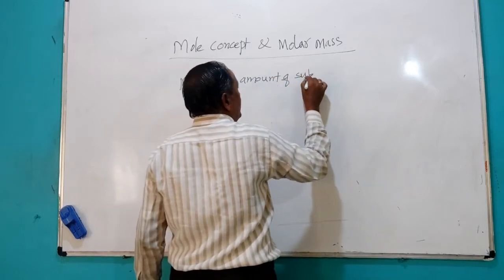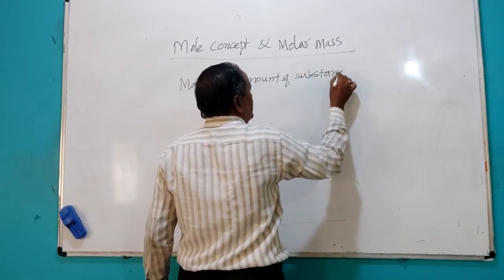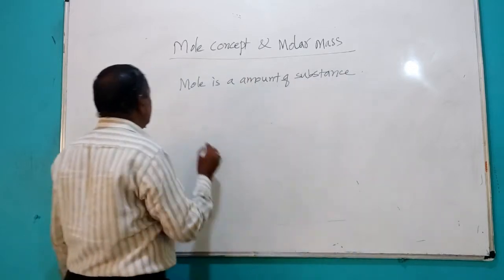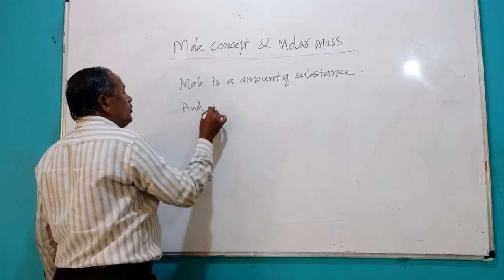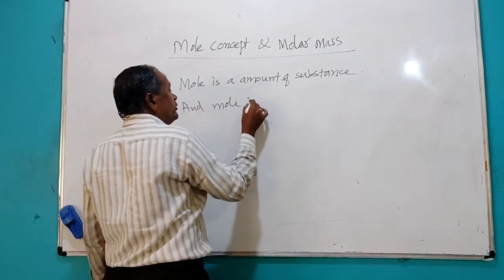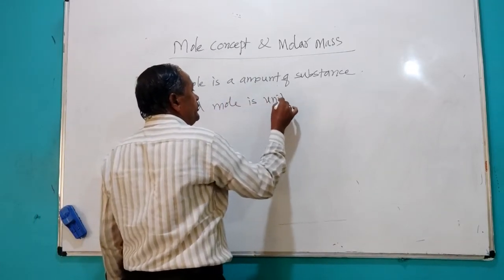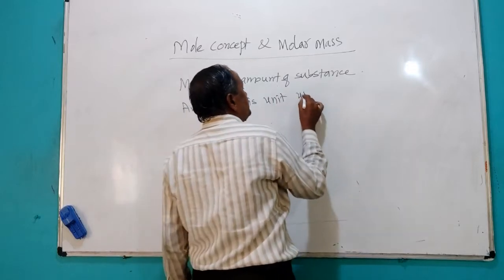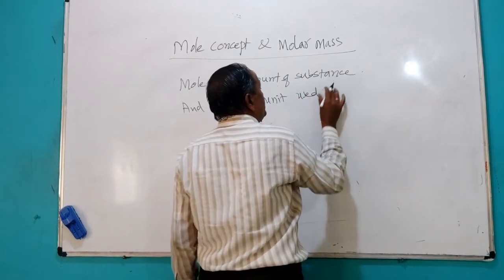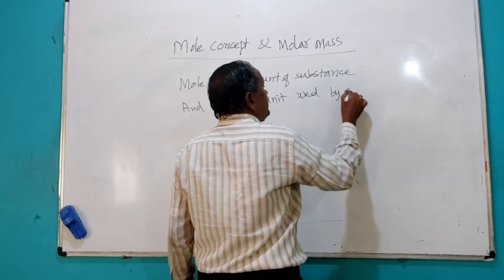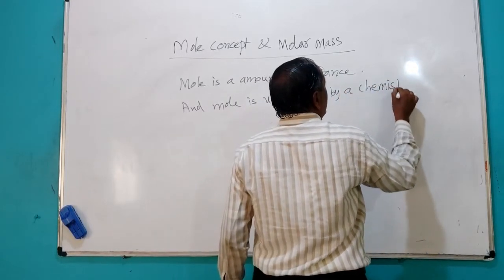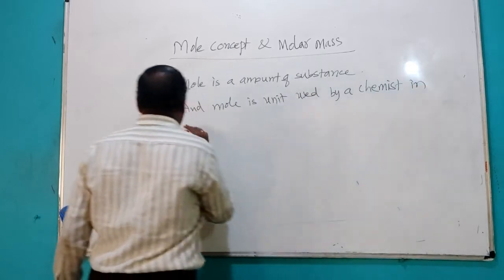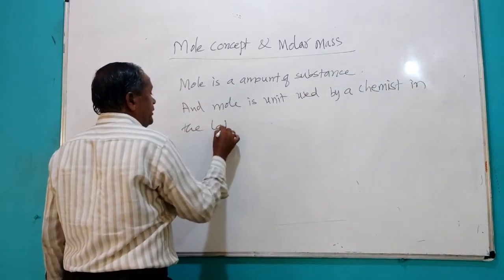Mole is nothing but the amount of substance. And mole is the unit used by a chemist in the laboratory.